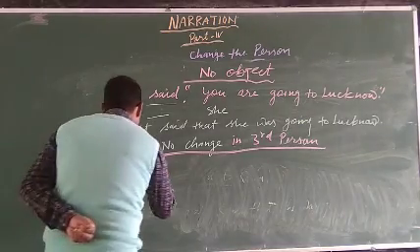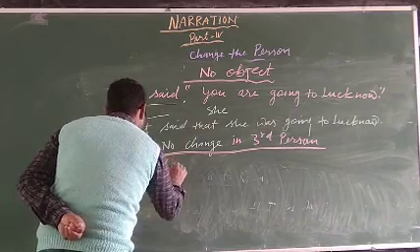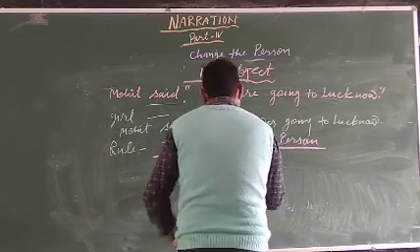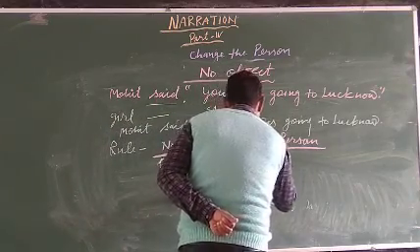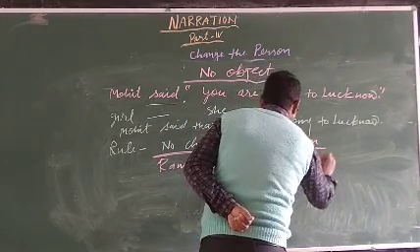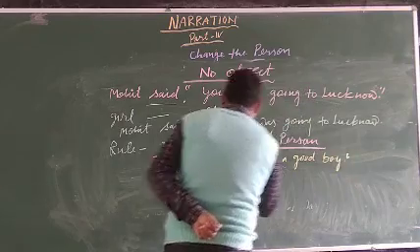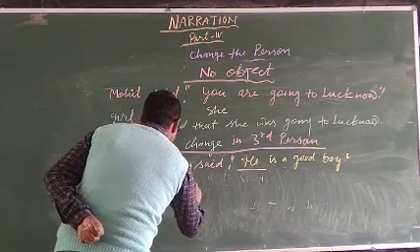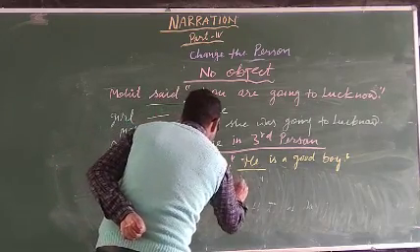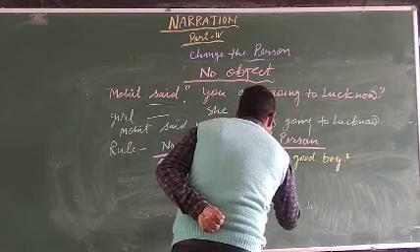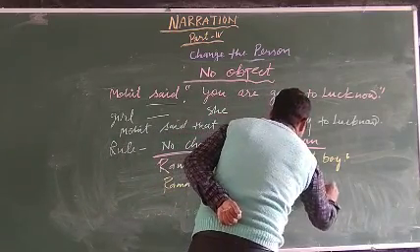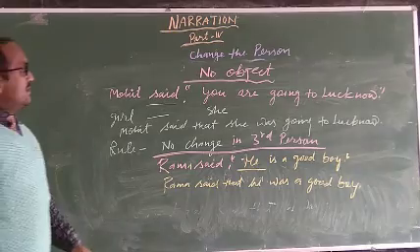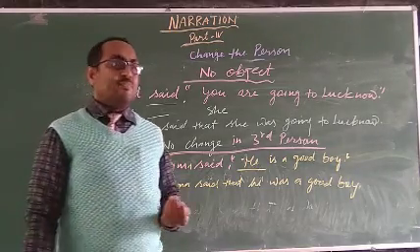For example, Rama said he is a good boy. Here he is the third person, there is no change. So Rama said that he was a good boy. Now dear friends, that is the complete rule of person.